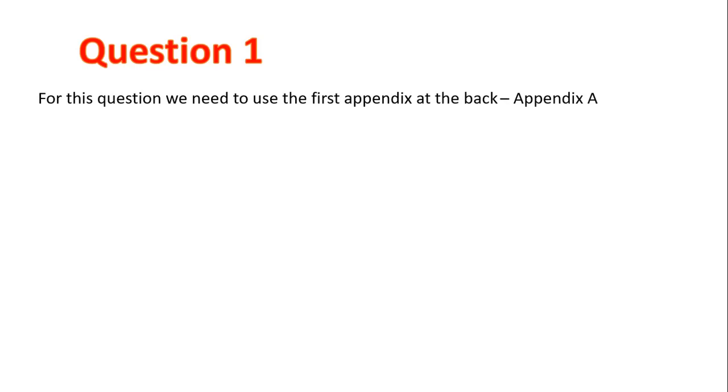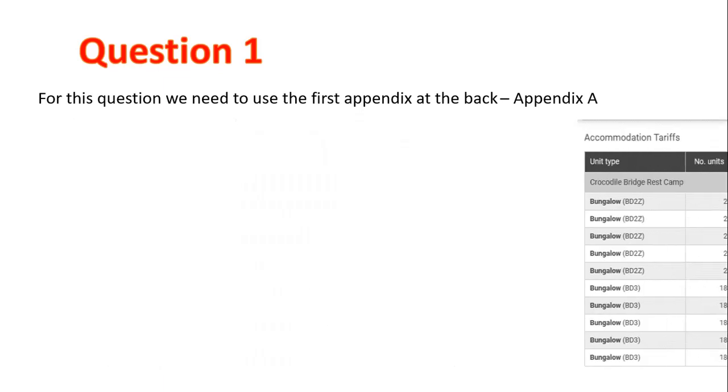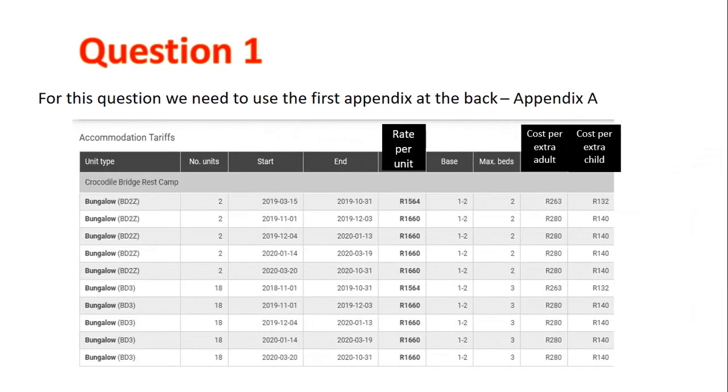Let's look at the next question. For this question, we're going to use the first appendix at the back, Appendix A. And this is what it looks like. It's got accommodation tariffs for the Crocodile Bridge Rest Camp. So let's use this. Question 1.3.1. If the Smiths were planning to start their stay with 3 nights at Crocodile Bridge Rest Camp during December holidays this year, how much would it cost them to stay in bungalow BD2Z?